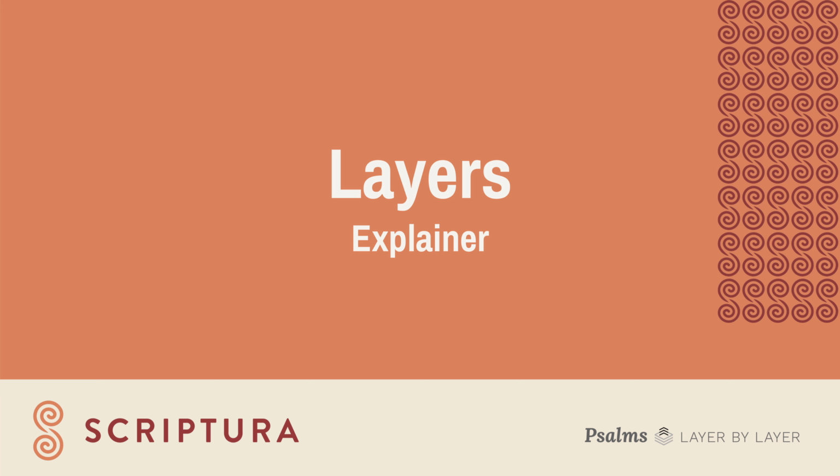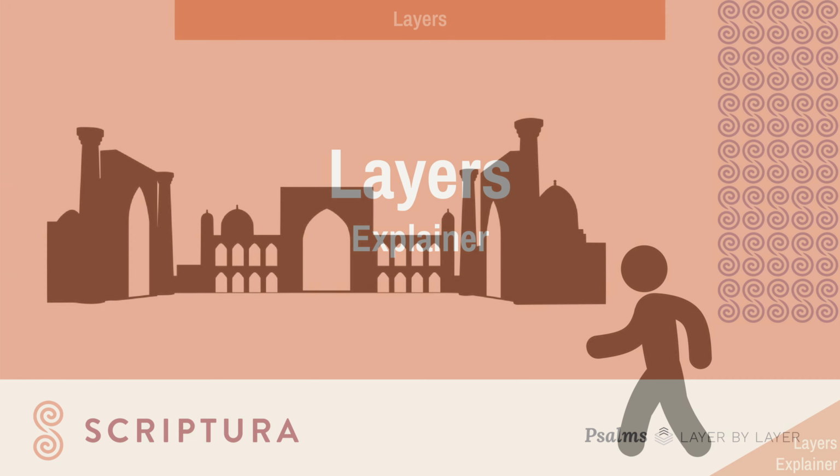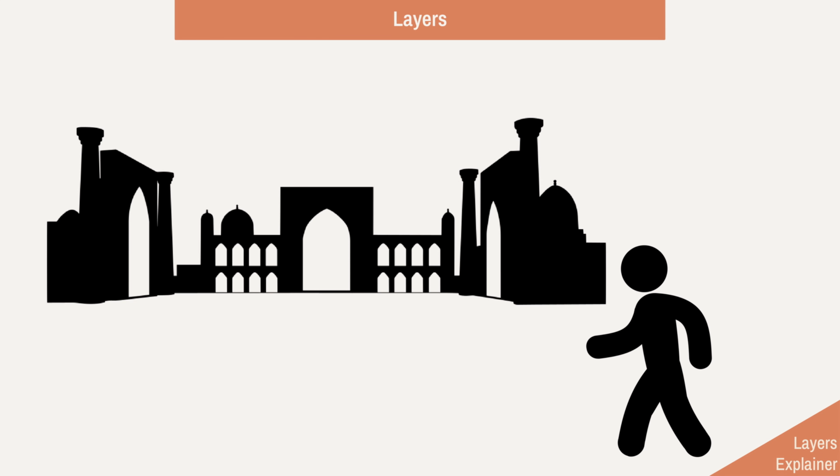Let's begin by comparing a psalm to a city. There are two ways you can explore the city. The first is by foot. You can go to the city, walk around, and take in the sights, smells, and unique atmosphere around you. In other words, you can explore the psalm verse by verse, word by word, immersing yourself in the text.